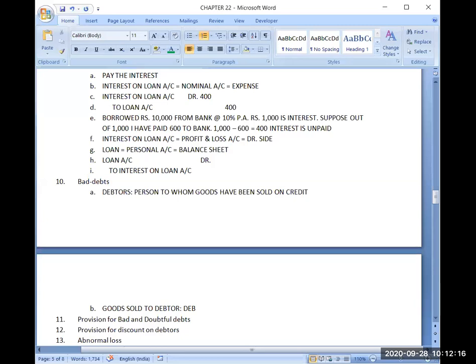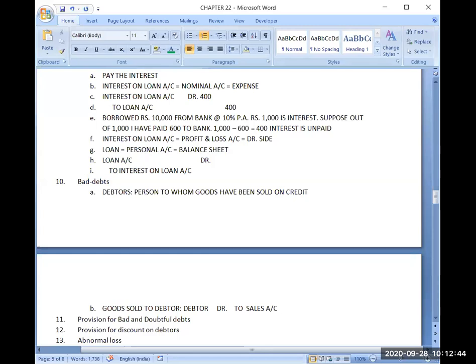Without journal entries, it is very difficult to understand the concept. Debtors debit to sales account. The entry will be debtors debit to sales account.